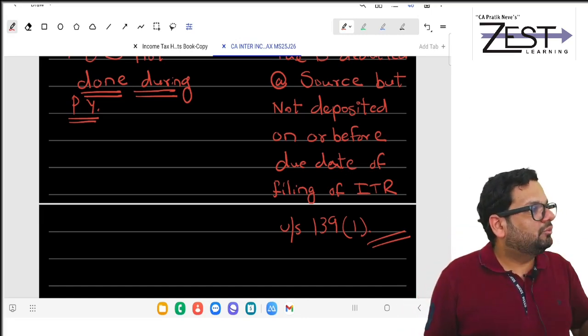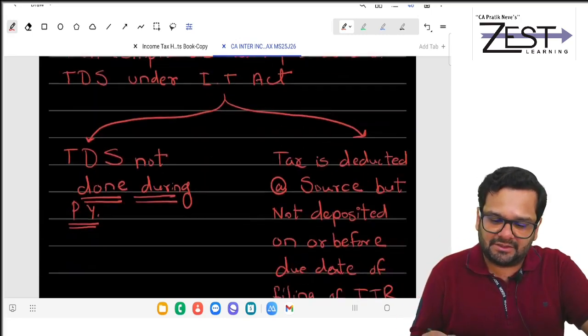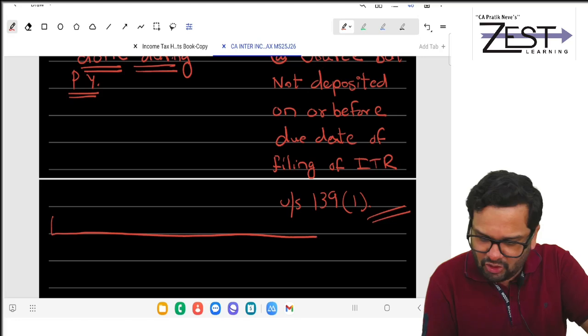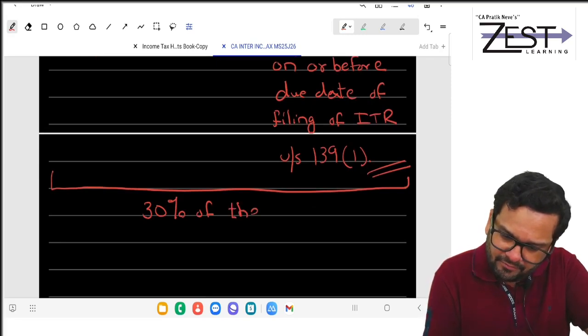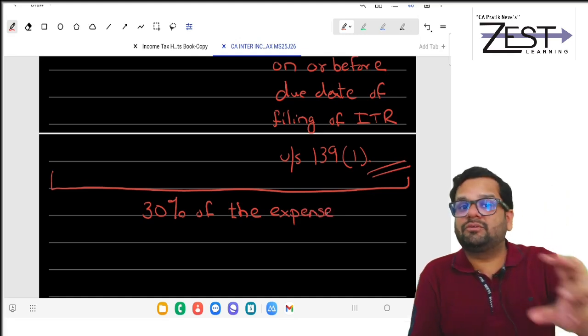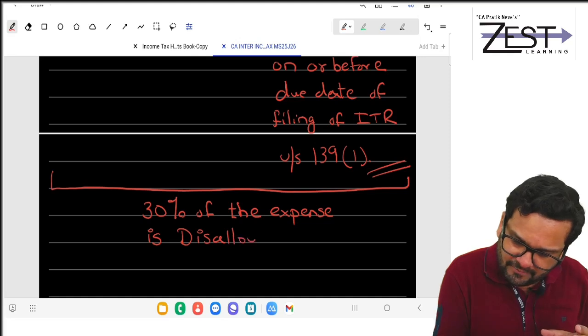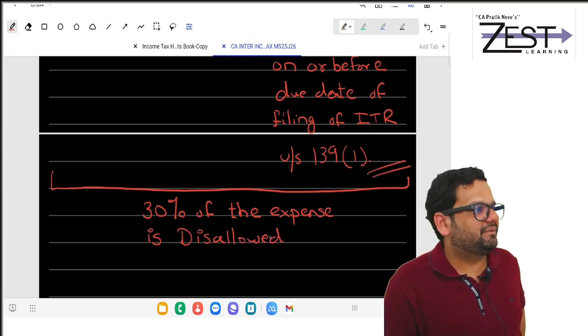These are two mischiefs. But what is this mischief? And what happens if you do this non-compliance, any of the two non-compliance? Then 30% of the expense is disallowed. Not 100%. How much? 30% of the expenses disallowed.